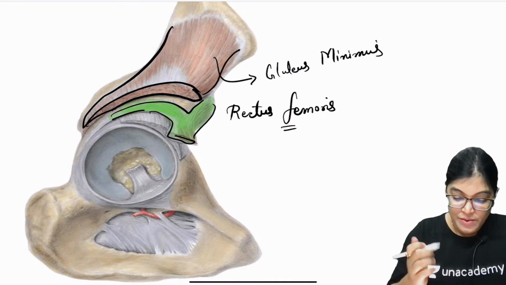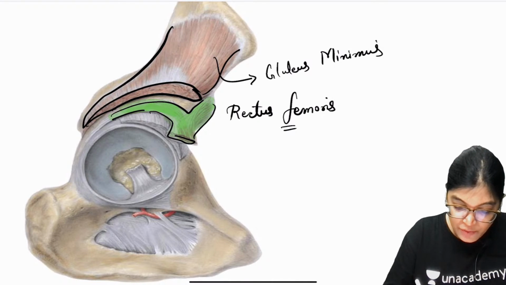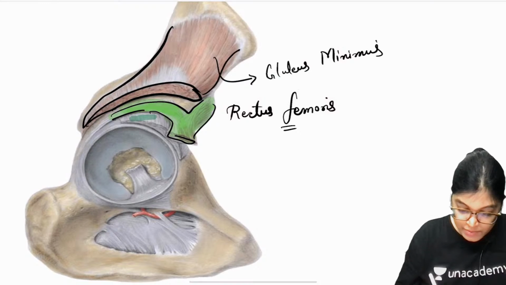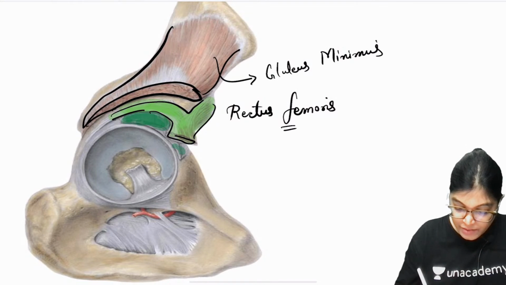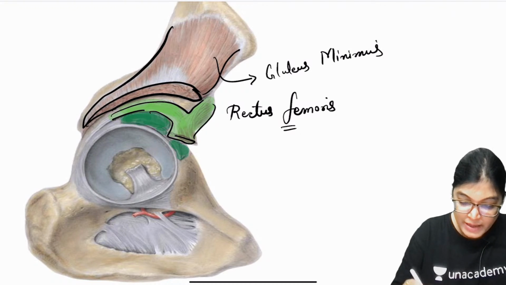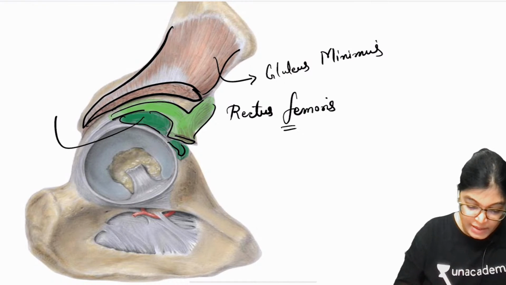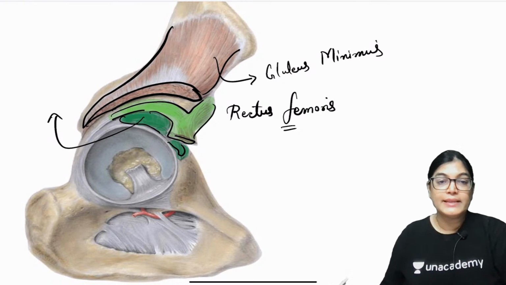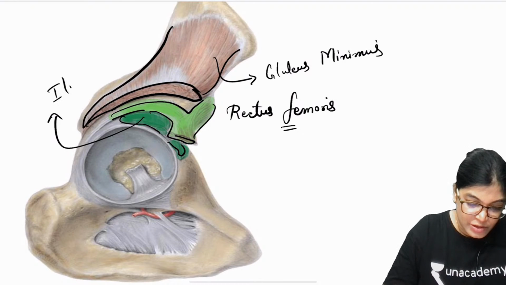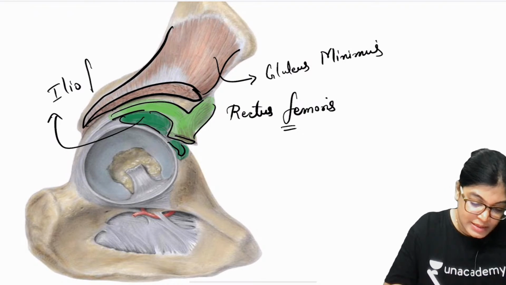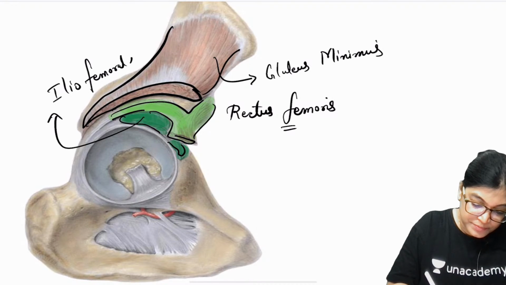Just below it you can see the part of the ligament which I want to show. This was also asked, and we know that this is one of the strongest ligaments in our body. This ligament also arises from the anterior inferior iliac spine, and this is the iliofemoral ligament.